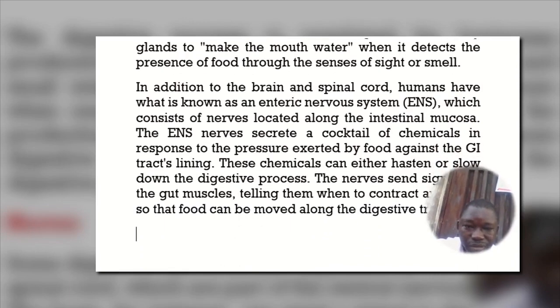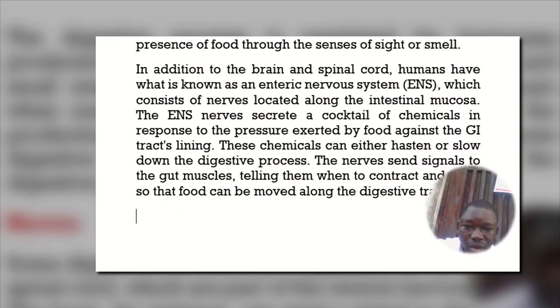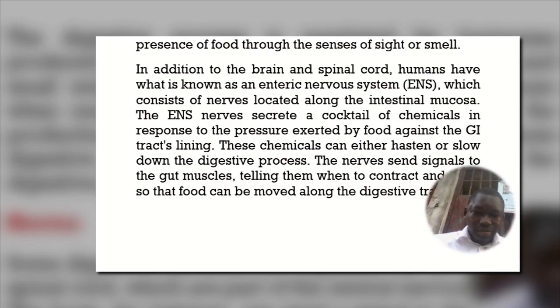In addition to the brain and spinal cord, humans have what is known as an enteric nervous system, which consists of nerves located along the intestinal mucosa. The enteric nervous system's nerves secrete a cocktail of chemicals in response to the pressure exerted by food against the gastrointestinal tract lining.